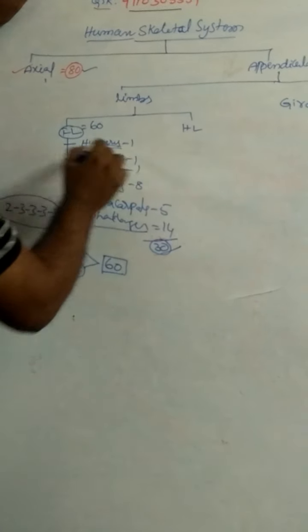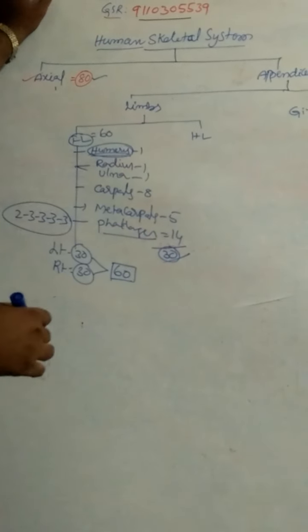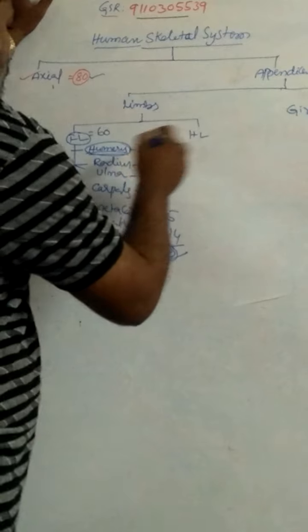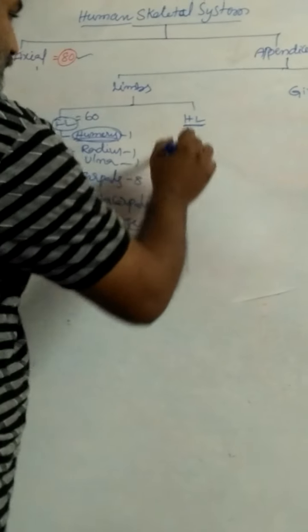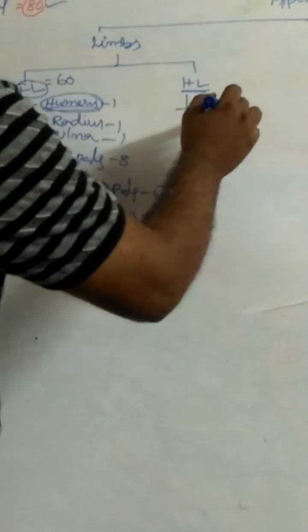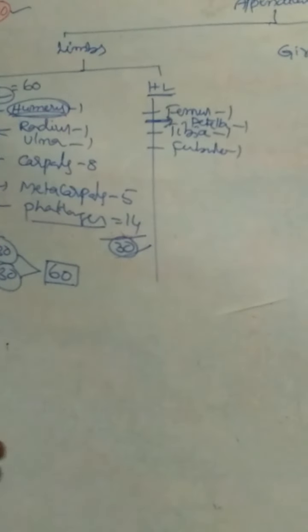So what is the identification character of humerus? Humerus contains a deltoid ridge. That is the identification character of humerus. Each hind limb consists of: first bone of the hind limb, femur 1. Next tibia 1, fibula 1. Between femur and tibia-fibula there is the patella, or kneecap, 1.